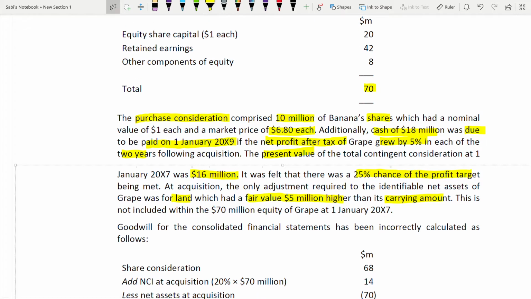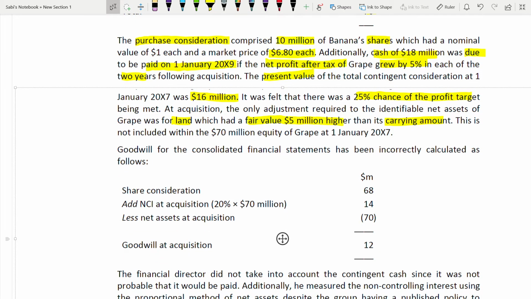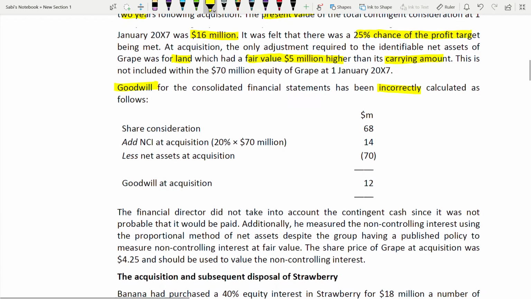Next, the goodwill for the consolidated financial statements has been incorrectly calculated. This is also an area which you have to know in SBR. You will be given some incorrect calculation and you have to correct it. Your job is to correct the calculation and also to describe and explain, not just calculate.